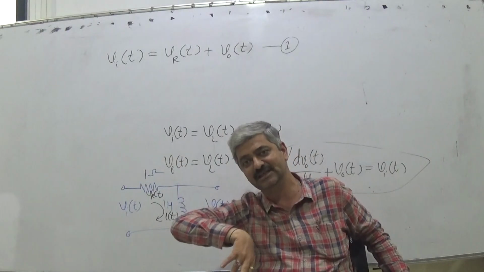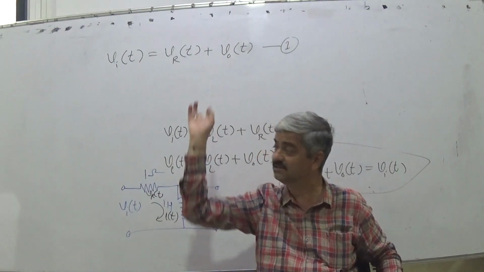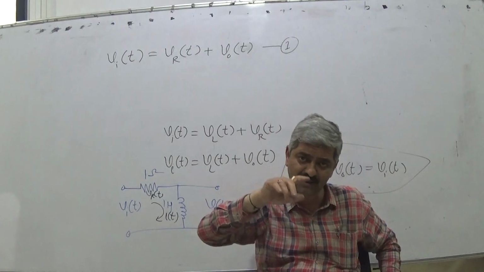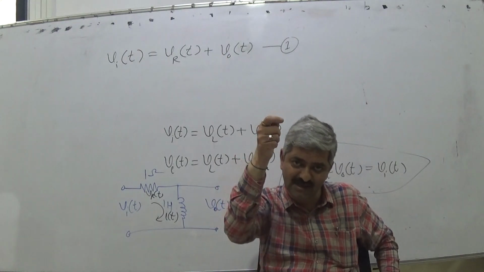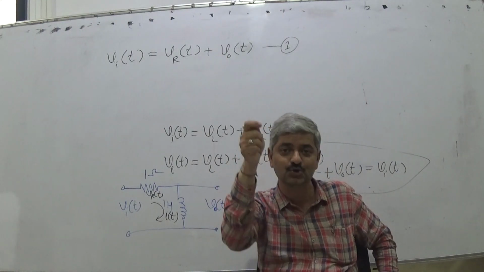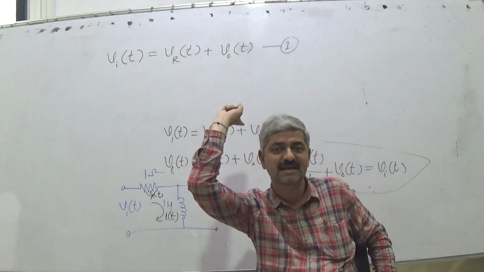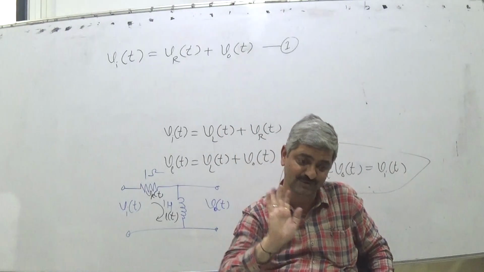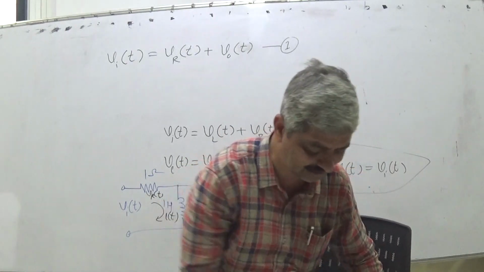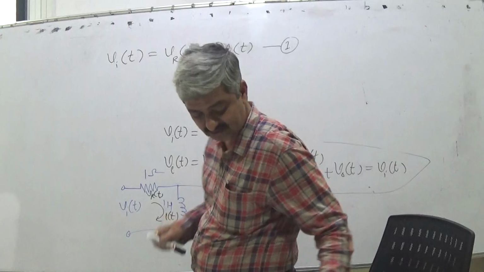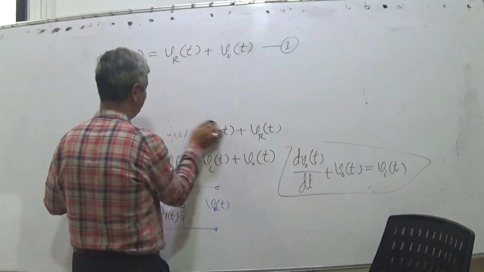So what is the role of the teacher? I ask you something and then I create multiple sub-questions which you should be able to solve, and when you are able to solve that, the main problem is solved. That is the way we are proceeding. So this is equation 1. Then what is the next equation which we can have?